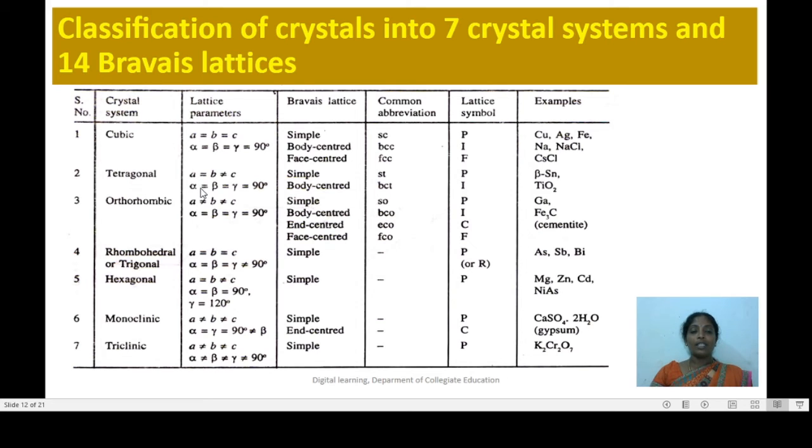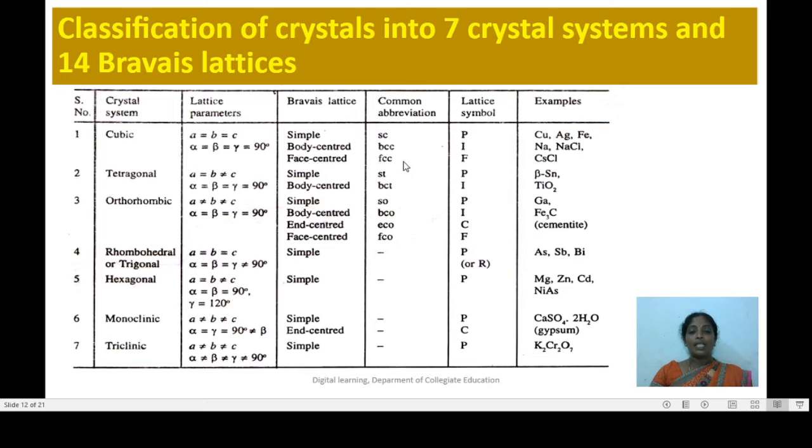Suppose the unit cell parameters of a crystal are related in such a way that a is equal to b and b is not equal to c, but all the 3 angles are equal to 90 degrees, then those crystals belong to the tetragonal crystal system. And similarly, the lattice parameters of the other crystal systems are shown in the table.